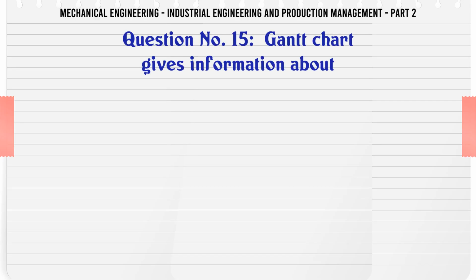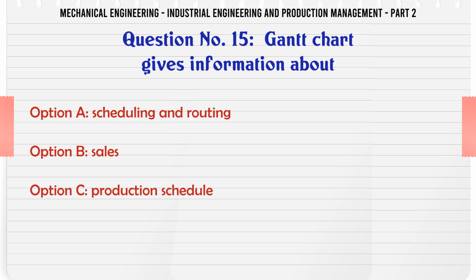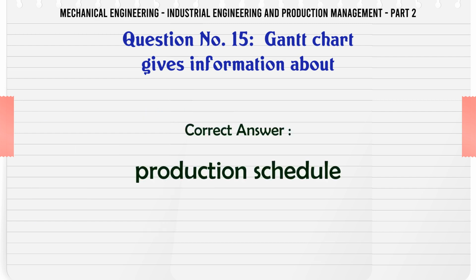Gantt chart gives information about A. Scheduling and routing, B. Sales, C. Production schedule, D. Machine utilization. The correct answer is production schedule.